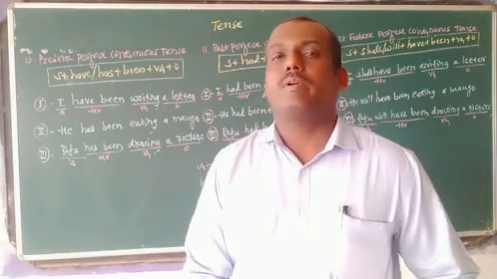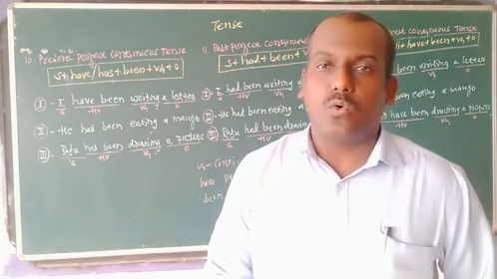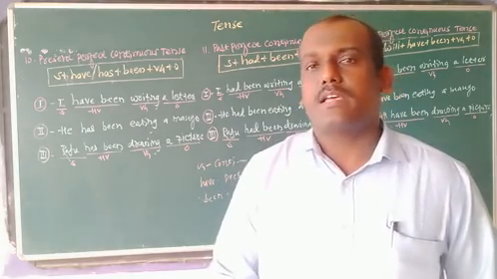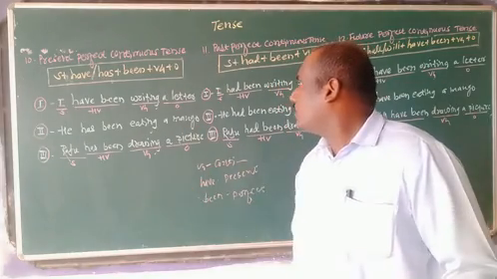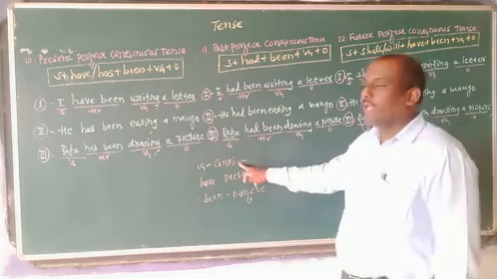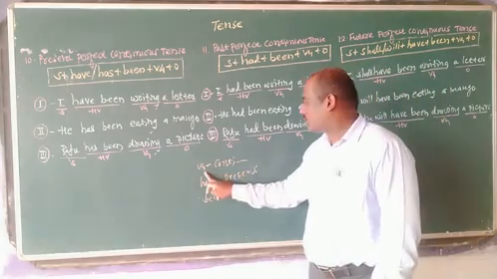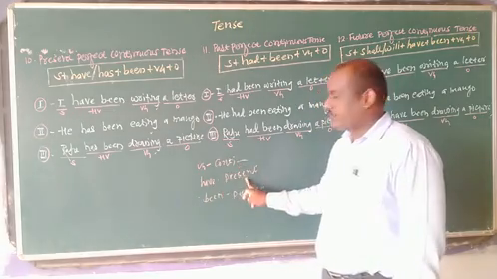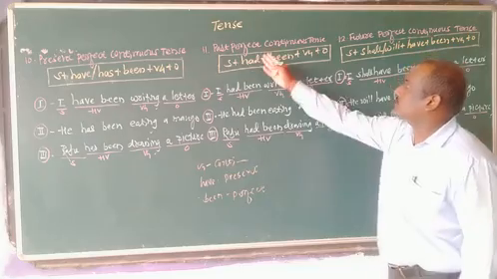The structure of present perfect continuous tense is subject plus have or has plus been plus verb-ing plus object. An example is: I have been writing a letter. Already I told you writing is the main verb and the form of that verb is ing, that is continuous. Have is used in present tense and been is used for perfect. So it is present perfect continuous tense.